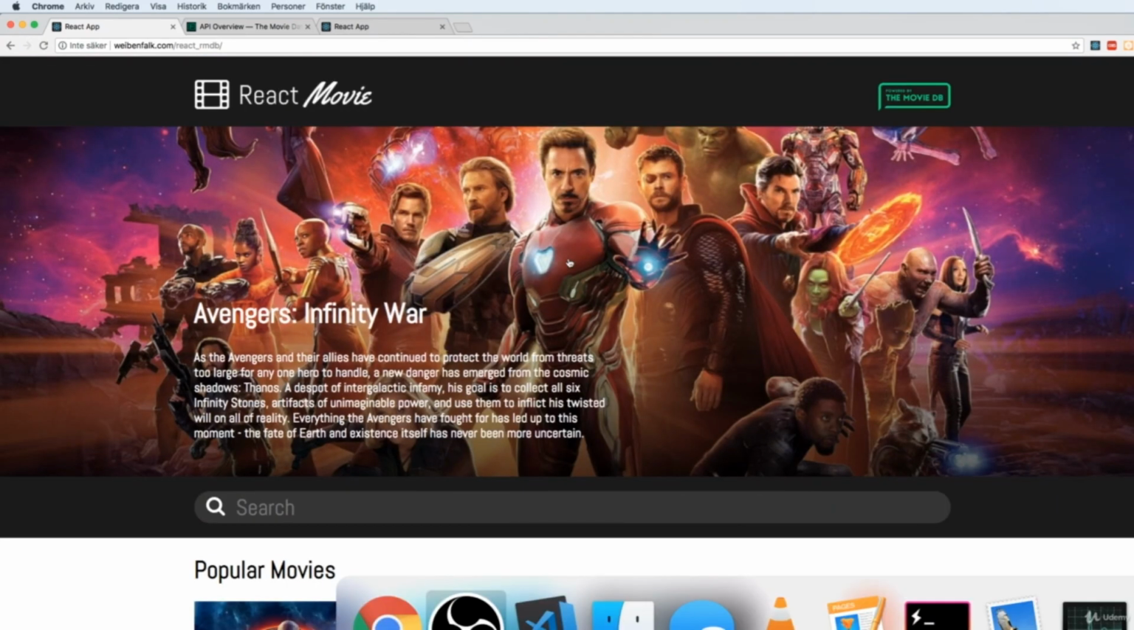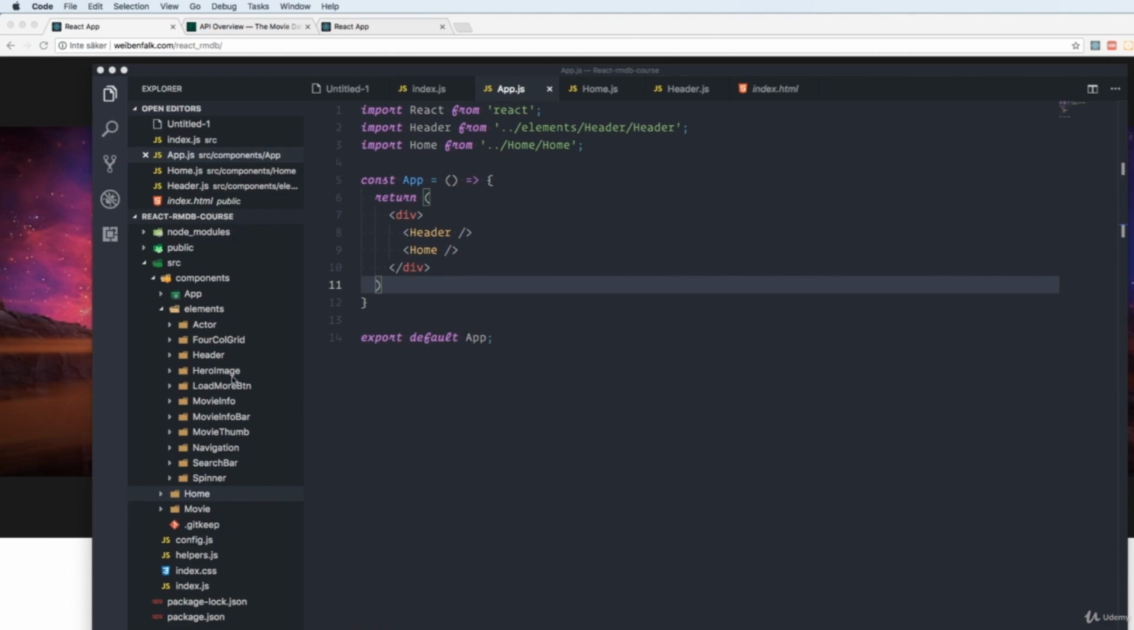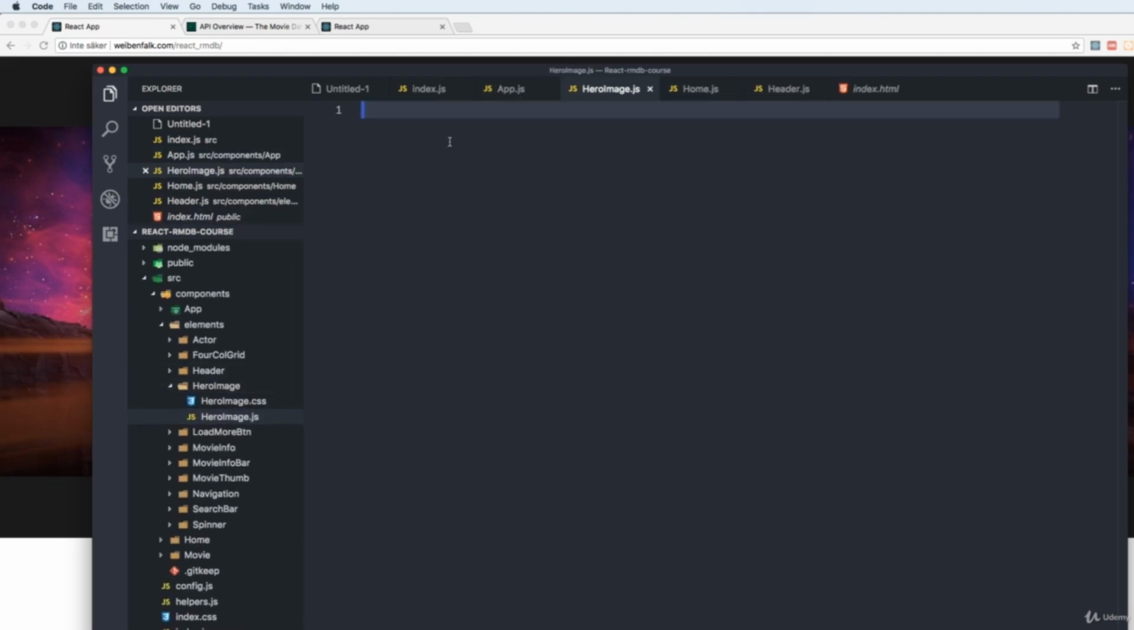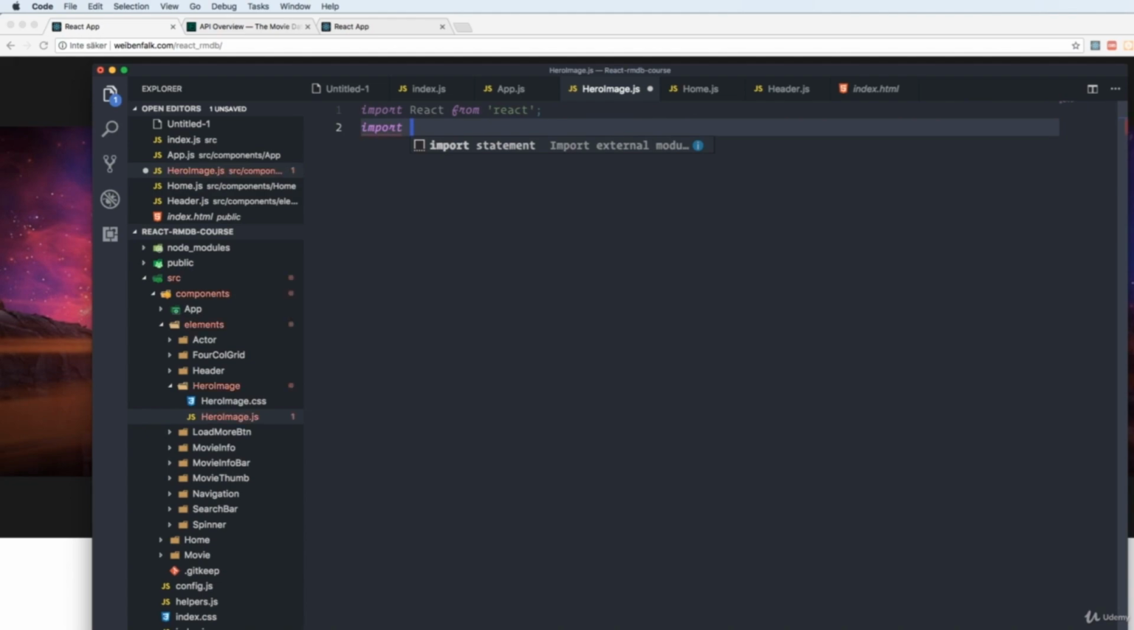We go into the code editor and we start with a hero image. So in the hero image folder, create a new file that's called heroimage.js. And exactly like before, we import React from React. Then we also have to import our CSS file. Then we create a functional component with an ES6 arrow function.